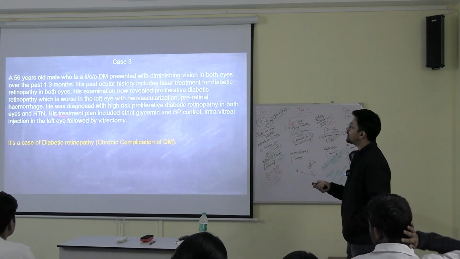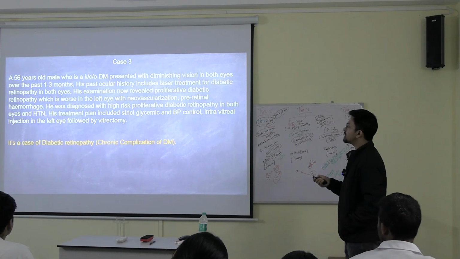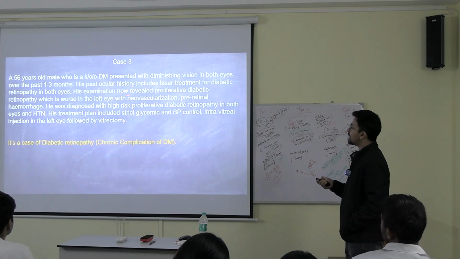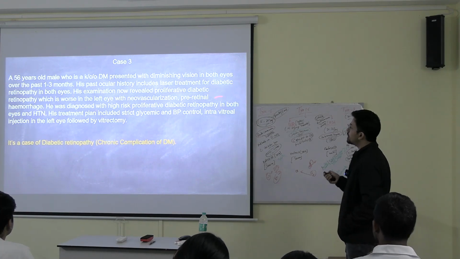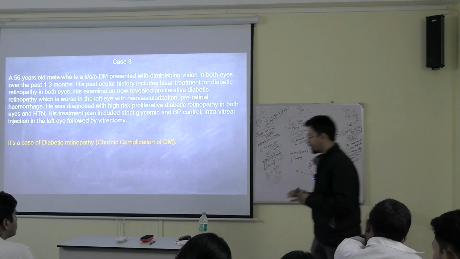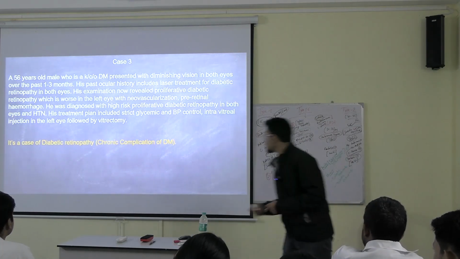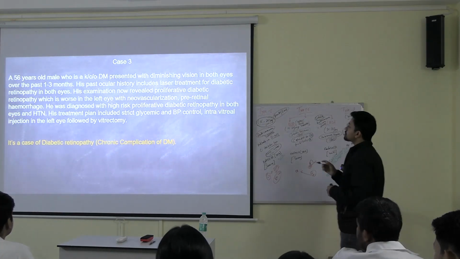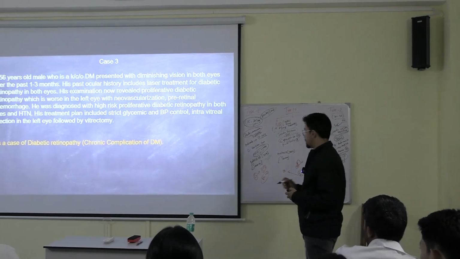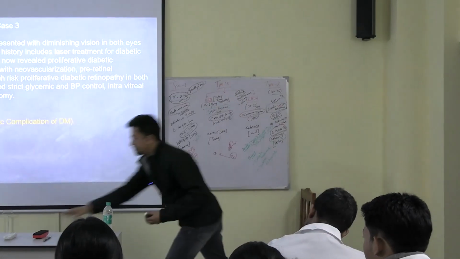Examination now revealed proliferative diabetic retinopathy, which is worse in the left eye, and neovascularization is there, and pre-retinal hemorrhage is also there. He was diagnosed with high risk proliferative diabetic retinopathy in both the eyes and hypertension. Now things are a little complicated over there. Now let me break it down for you. First of all, what are they saying? Neovascularization. What do you understand by neovascularization? What happens is,